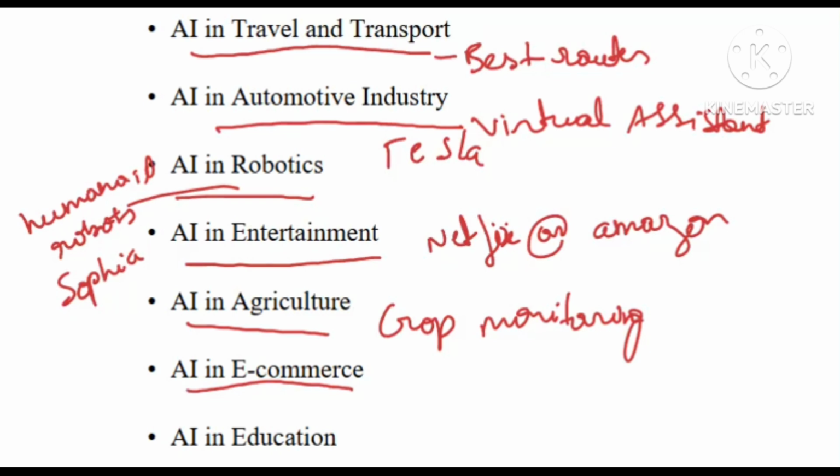And AI in education. Nowadays the students are completely depending on some AI tools, right? But we can take it as a teaching assistant. I'm only mentioning it as a teaching assistant. For help, we can take it in the AI in education sector. So these are all the applications of artificial intelligence where we can utilize it.